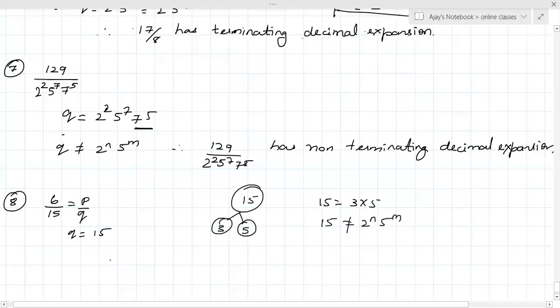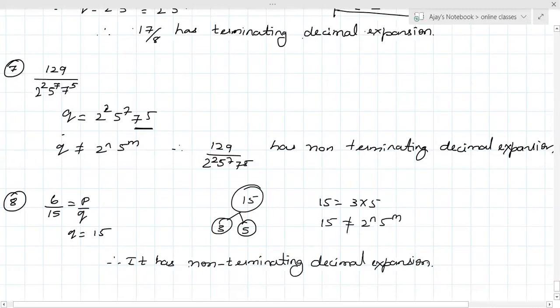Therefore it has a non-terminating decimal expansion. Understood? So the rest you can try by yourself. Just do question number 10 and tell me.